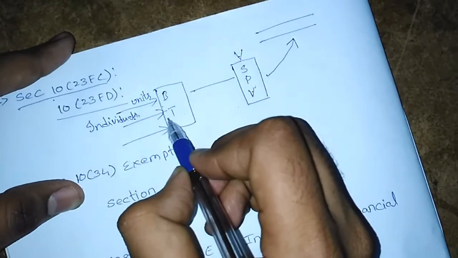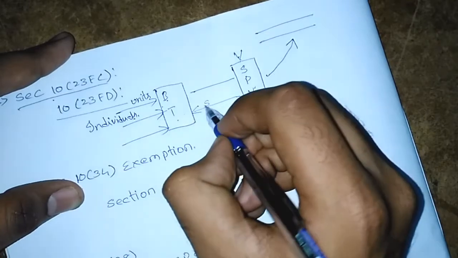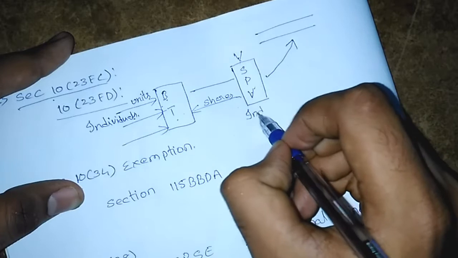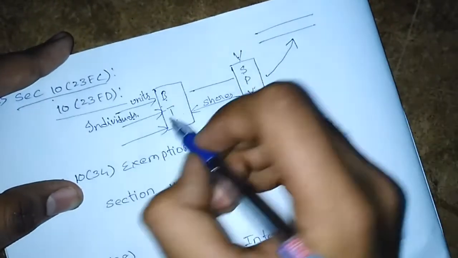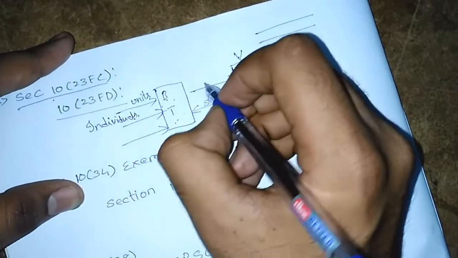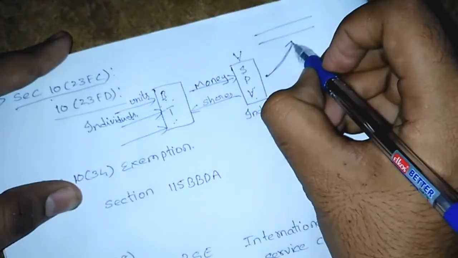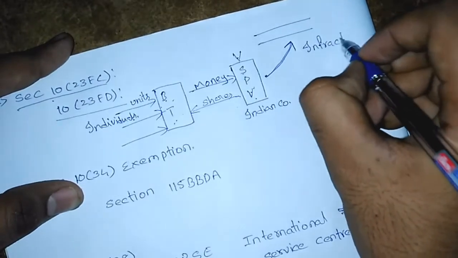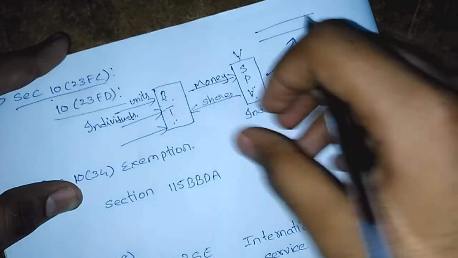Individuals get units from business trust, and business trust gets shares from special purpose vehicles, since a special purpose vehicle is an Indian company. Business trust invests money in special purpose vehicles. Special purpose vehicles invest money in the infrastructure companies for the development of the country. Right? Is this concept clear?